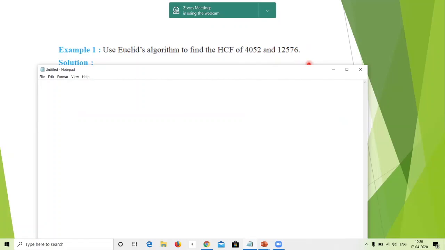Children, are you able to understand, all of you? Yes, ma'am. Ma'am, if we want, can we do the long division method like in the working set? We know that we have not done any mistake in the Euclid. Rough is perfectly fine, but see that you don't waste more time. But see, as it is, 12576 has to be divided first by 4052. So there the long division is coming. Understood? So you can do it always.